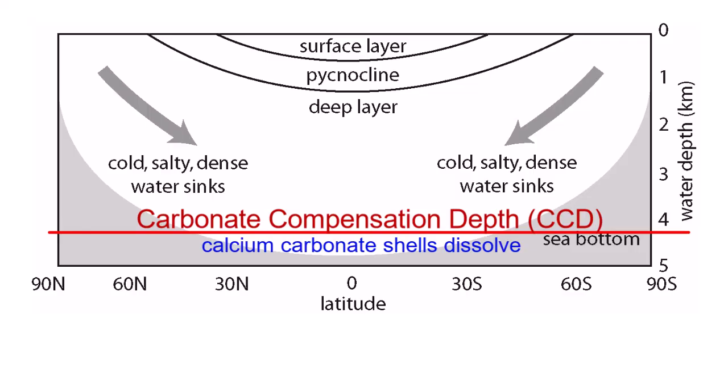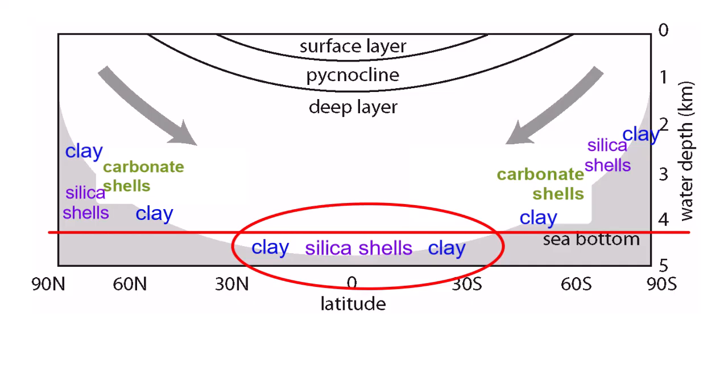That creates an interesting distribution of muds or oozes on the seafloor. Muds exposed to seawater at depths below the CCD will be composed almost exclusively of clays and silica shells. So even though carbonate-shelled creatures can be quite abundant in the surface waters of the ocean, their shells might be absent in the seafloor sediments below.